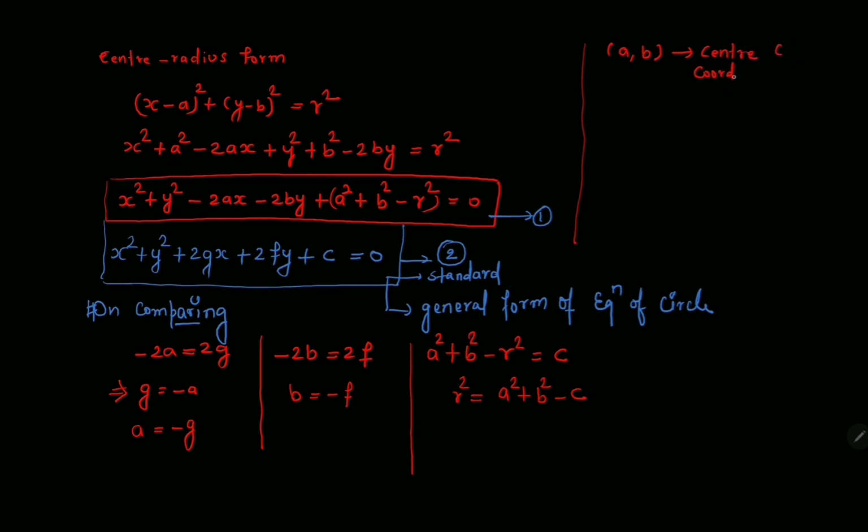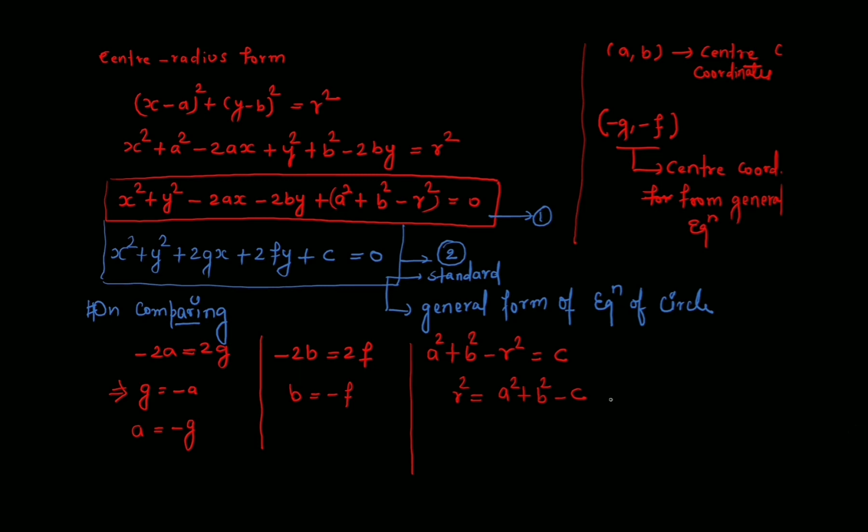Center coordinates. So I can substitute values of a and b, which are minus g and minus f, and I can say these are center coordinates from the general equation of the circle. So minus g, minus f are center coordinates from the general equation.